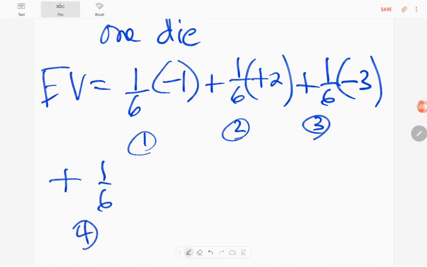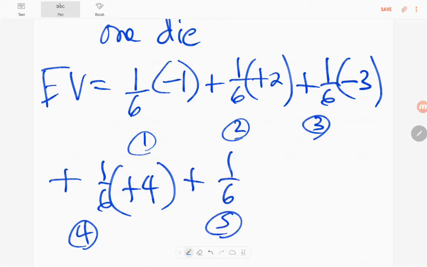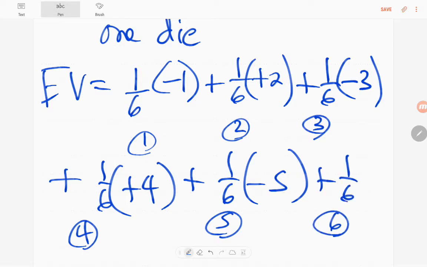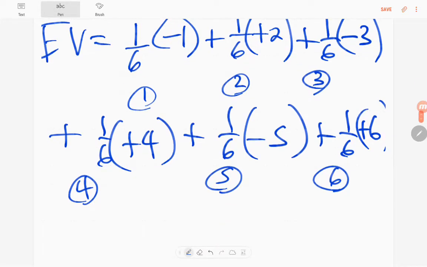And just keep going. We could get a 4. If we get an even 4, that means we win $4. Probability of getting a 5 is 1/6. We lose $5. And lastly, the probability of getting a 6 is 1/6, and we would win $6. So plug all that into a calculator. Let's see what we get. I get 0.5. So it sounds like the expected value is 50 cents.